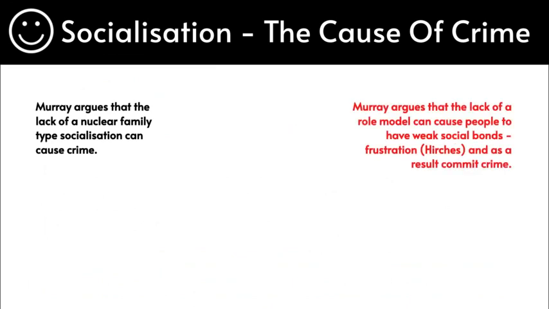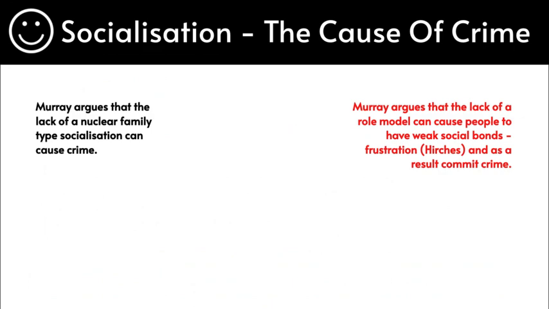Murray argues that simply due to not having a parental or fatherly figure, it causes the person to not know what an ideal father looks like. As a result, they think that an ideal father would be aggressive and would commit a lot of criminal deviant activities. So, due to not having that role model, it causes those boys or even girls to have weak social bonds. As a result of having weak social bonds, it causes frustration. As a result, it causes the individual to commit criminal or deviant activities.